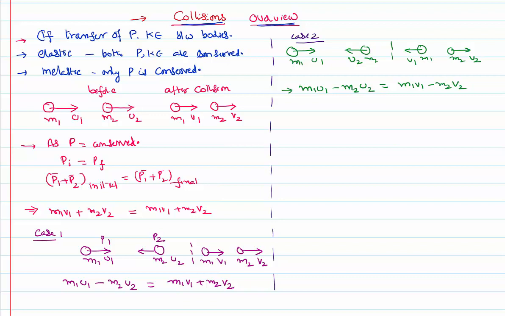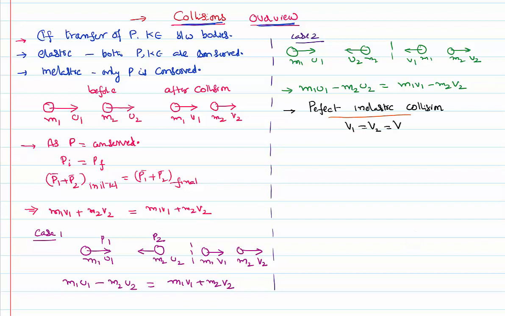Suppose the collision is an inelastic collision. When can we say a collision is a perfectly inelastic collision? After the collision both the bodies won't move separately, rather they will move with a common velocity. So a collision is said to be perfectly inelastic if after the collision both the bodies stick together and move with a common velocity.